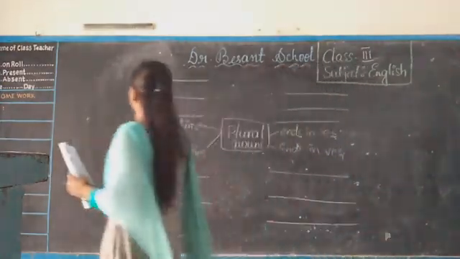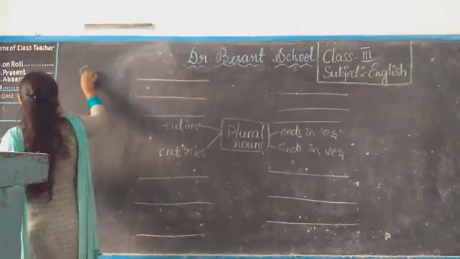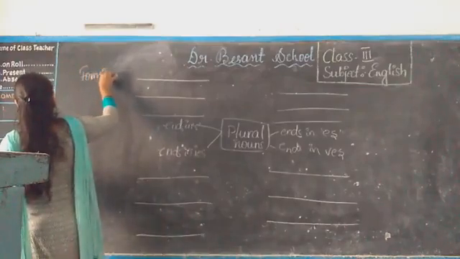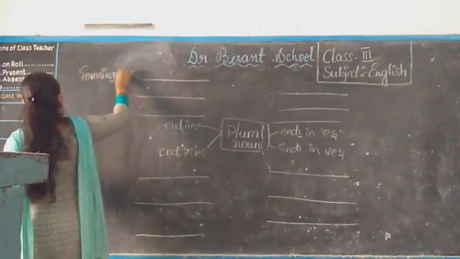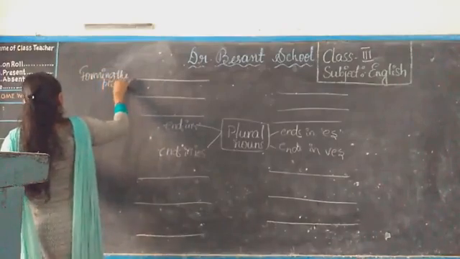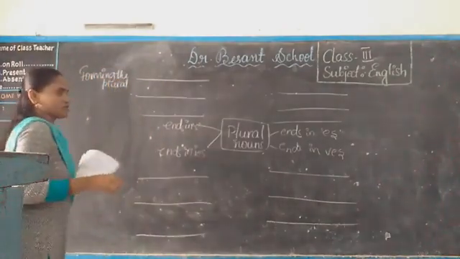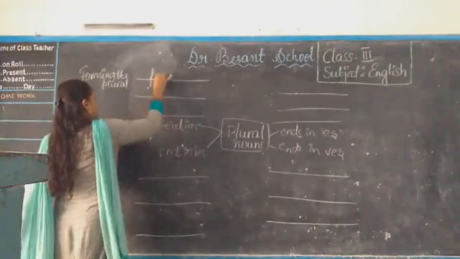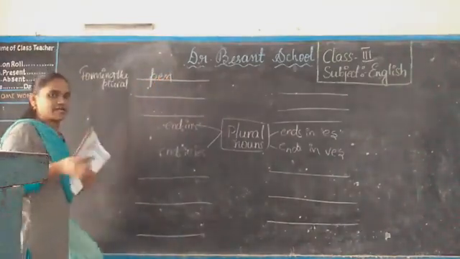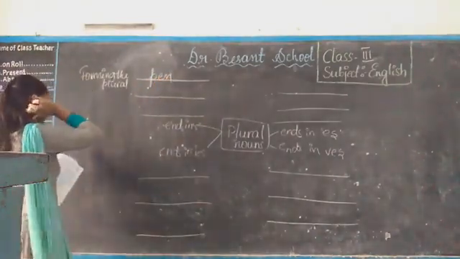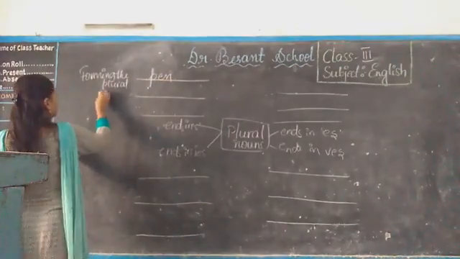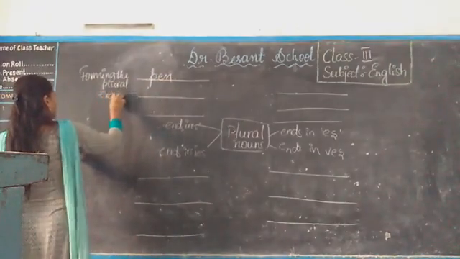See, first one, with which word do you want to form the plural? You can take any example. Suppose I took the example pen. You can give your own example also. So what will be the plural for that?